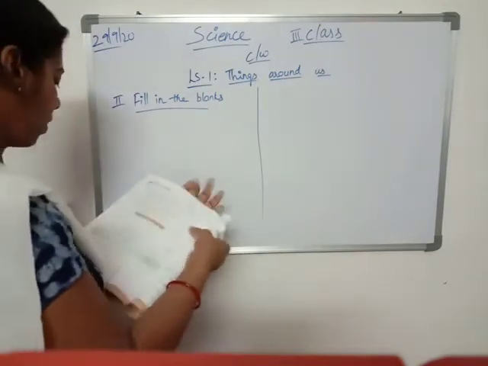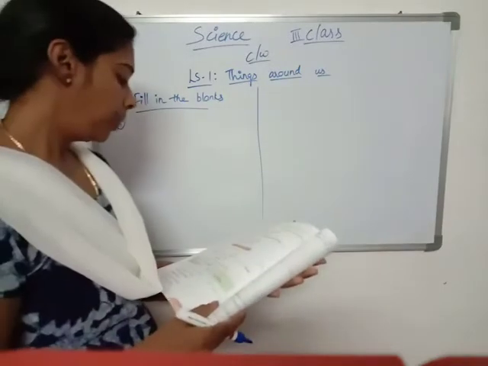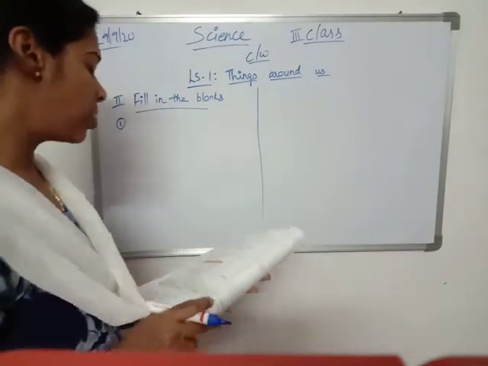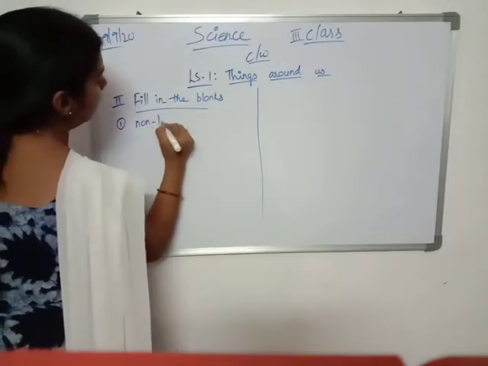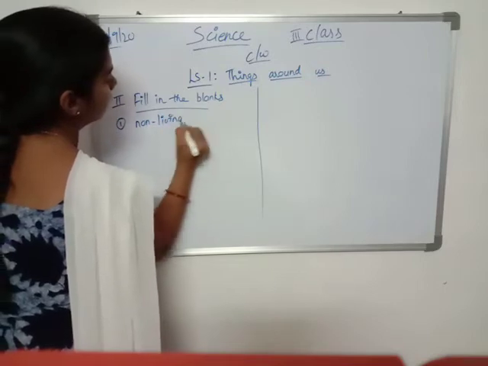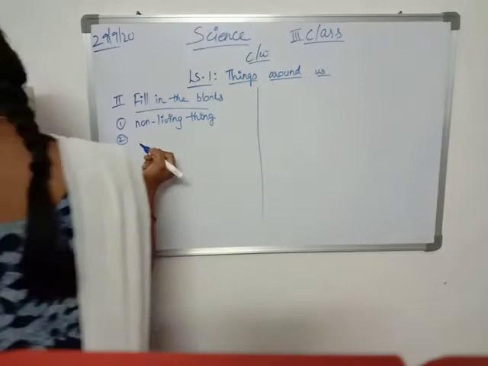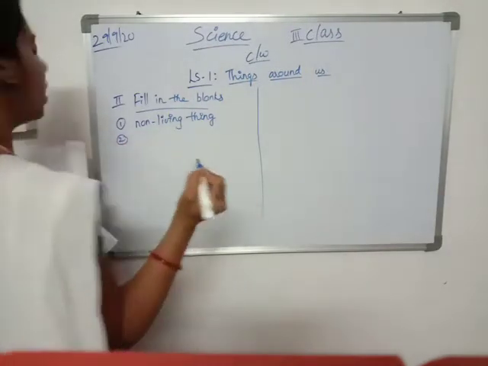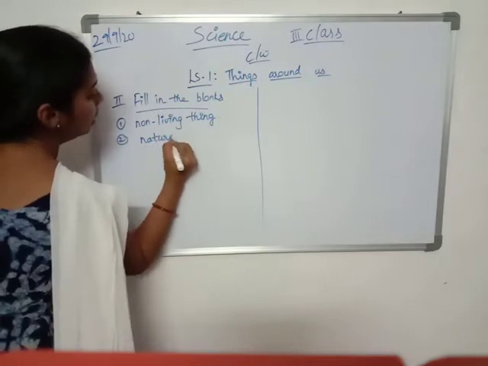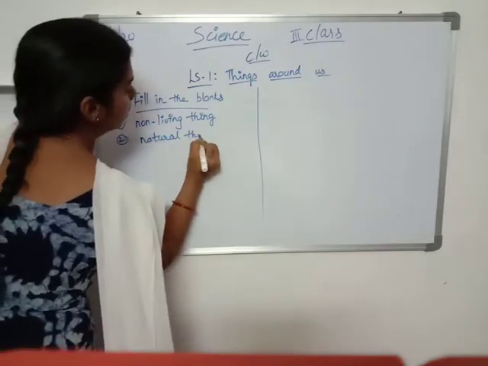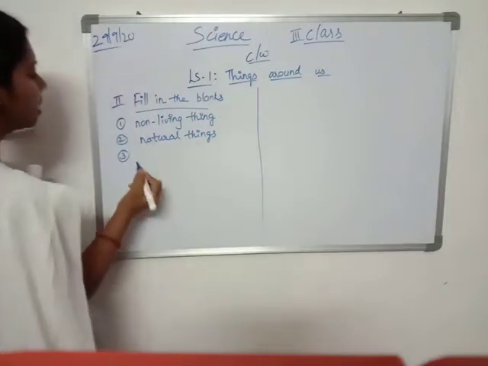So children, first one is, I am reading it out for you. An electric fan is a dash thing. What is it? It is a non-living thing. An electric fan is a non-living thing. Second one, the things which occur in nature are called, what are they called? They are called natural things. The things which occur in nature are called natural things.